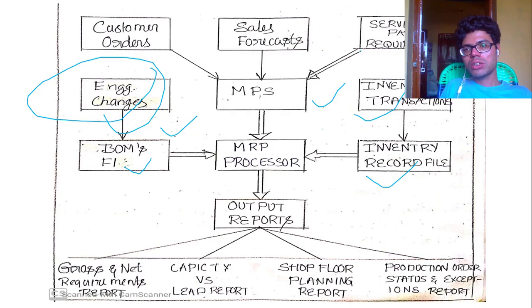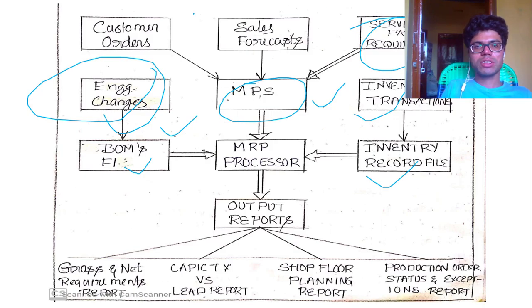Next, service parts and requirements. For example, if I am manufacturing a car, any service parts, for example silencers or anything, we have to manufacture regarding the service parts. And master production schedule can be done by using sales forecast and customers' orders.